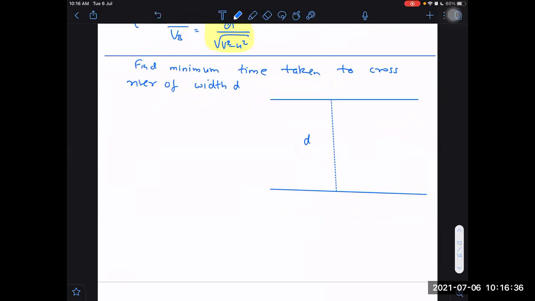They have not given the condition that we have to move along this line. Have they given that condition?